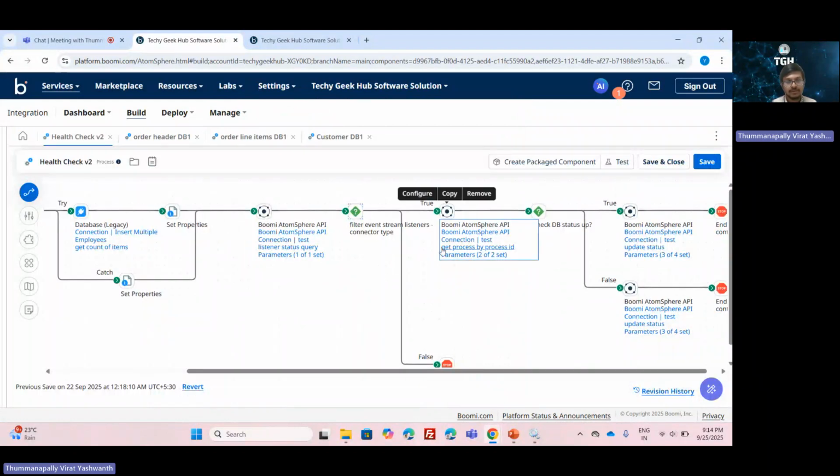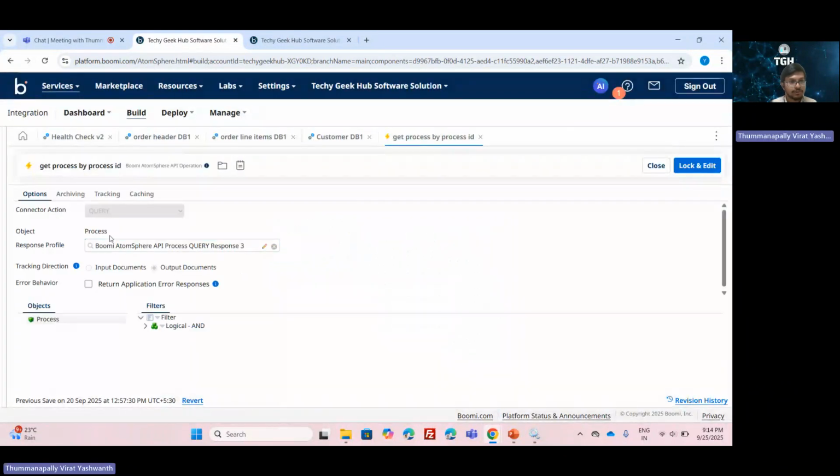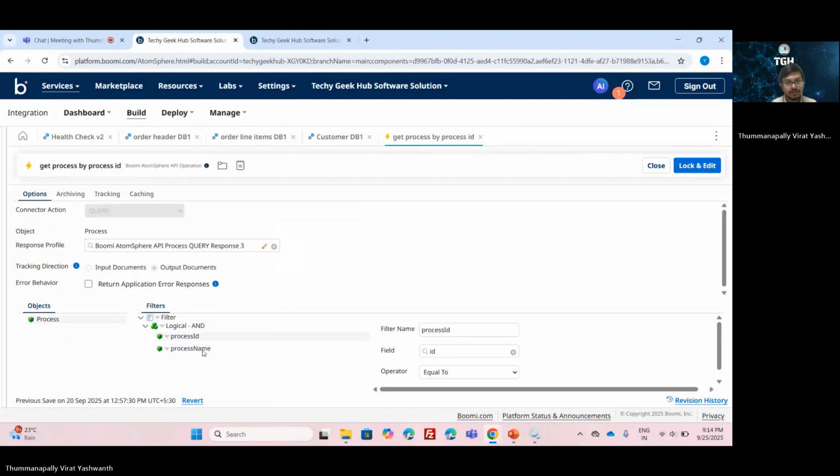And in the true path, once we have all the event stream listeners, we need to check whether they contain a database or not. To do that, we need to check whether the process name contains DB or not. For that, we are making use of the Boomi Atomsphere API object again. Here we need to make use of the process object. We need to pass the process ID in order to get the process name.